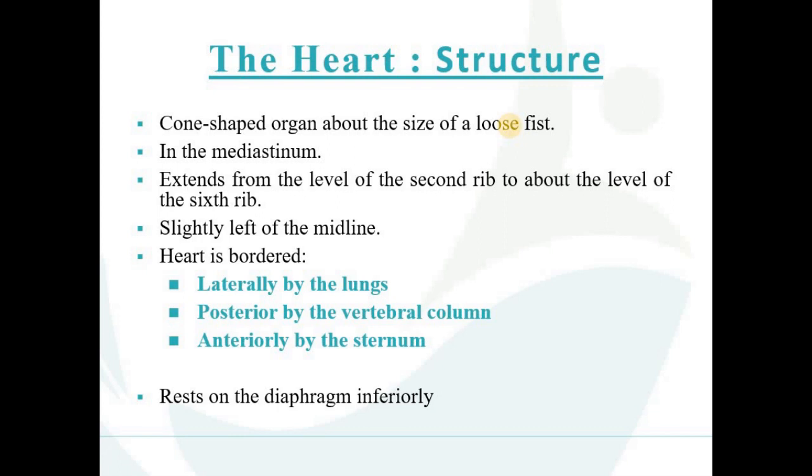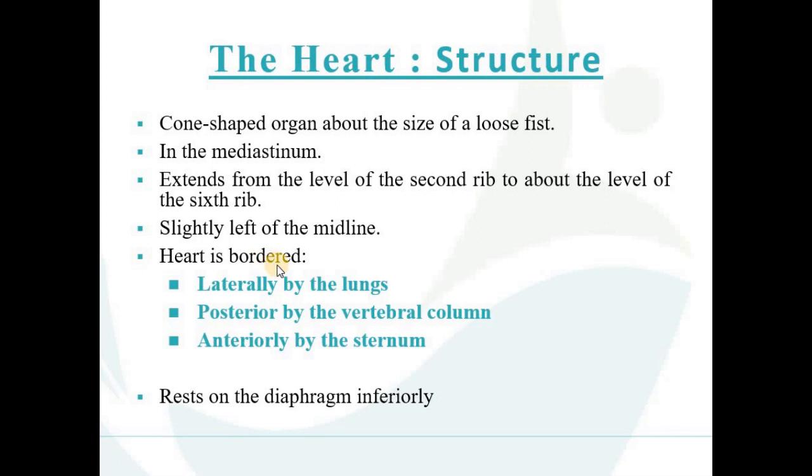It is located in the mediastinum area between the two lungs. If we talk about the extension, from the level of the second rib to about the level of the sixth rib, the heart is located. Many ribs are present in our body. It lies slightly left of the middle line, in the middle compartment of the chest, but slightly left of the middle line.